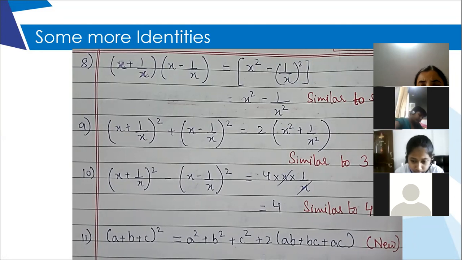Note it down. Done. Okay. Identity 10 is similar to identity number 4.